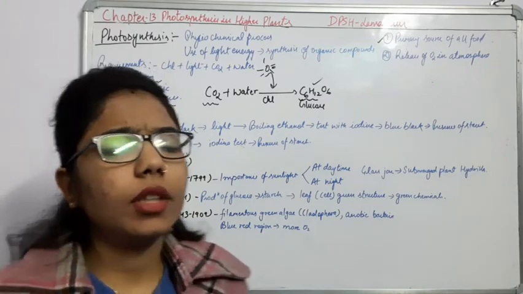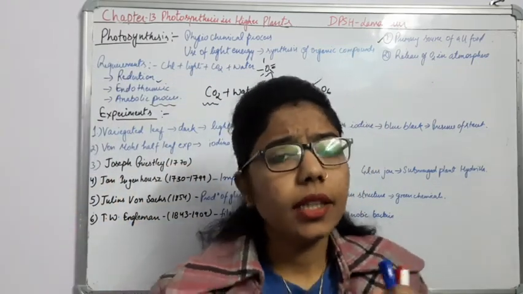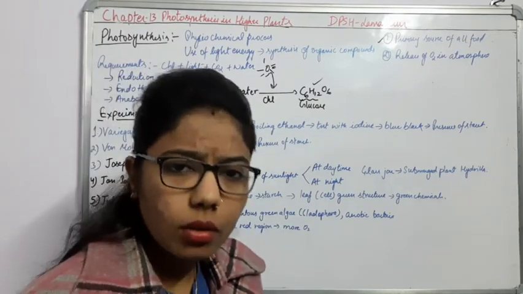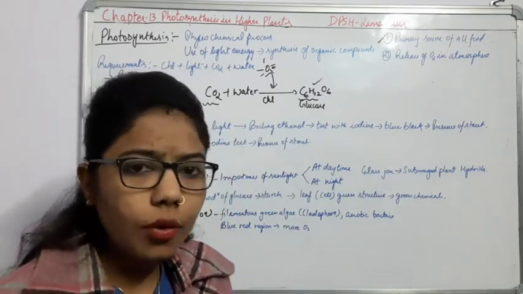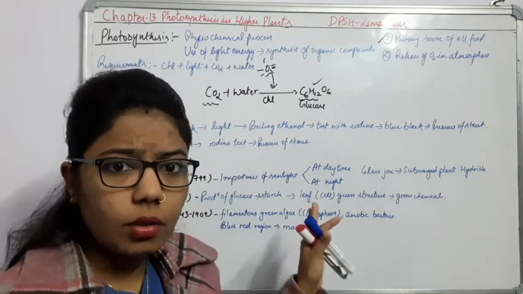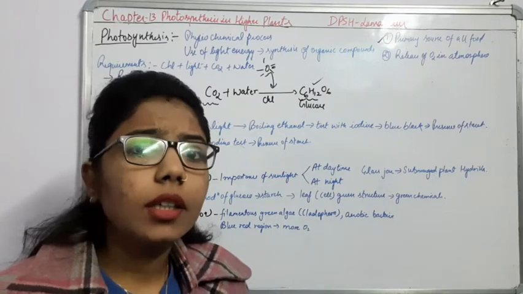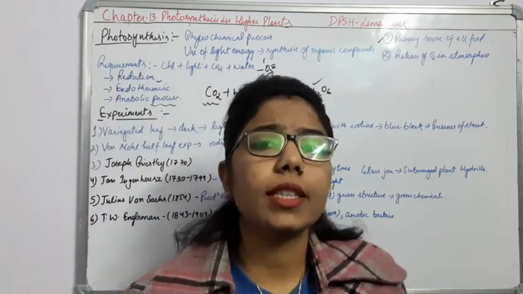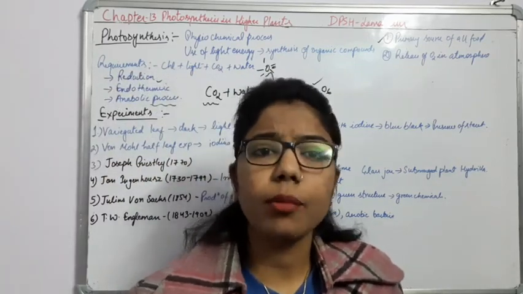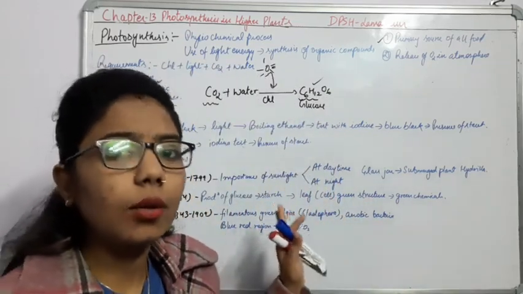For that, some conditions must be met. There must be oxygen formation, and the second condition is that there must be the presence of starch. If starch is there, then when we go for the test, the test we perform to check photosynthesis is the iodine test.